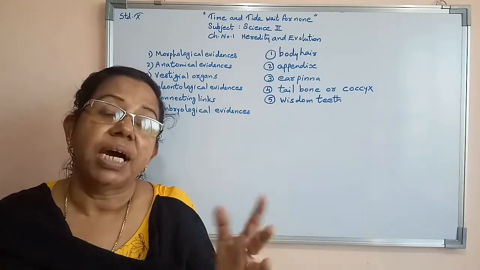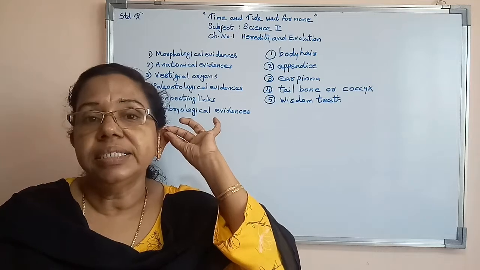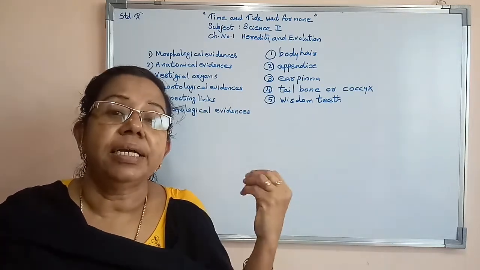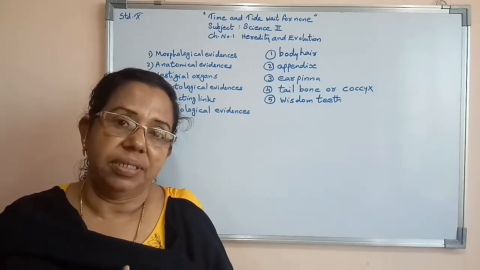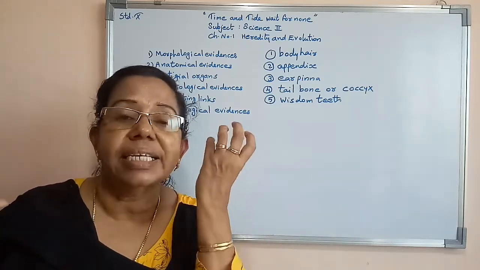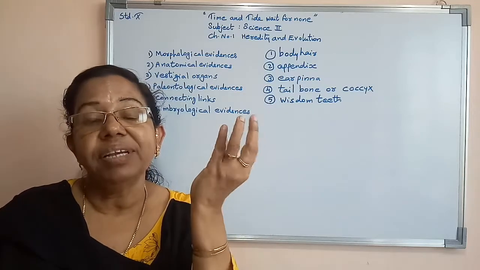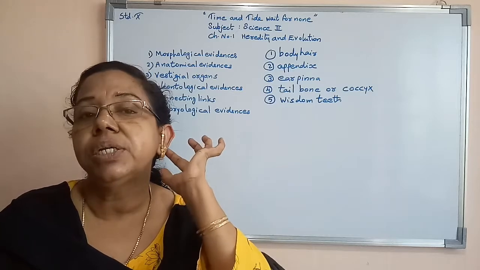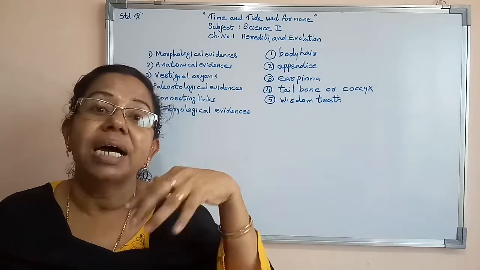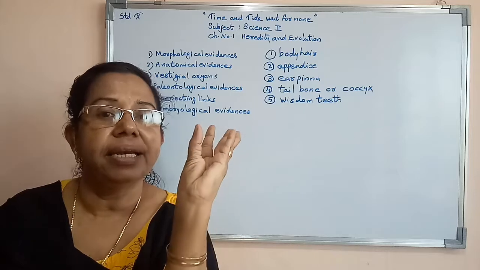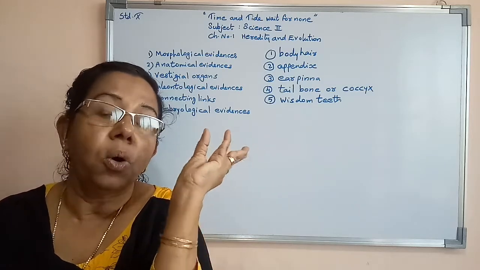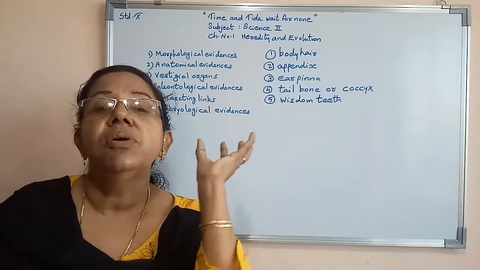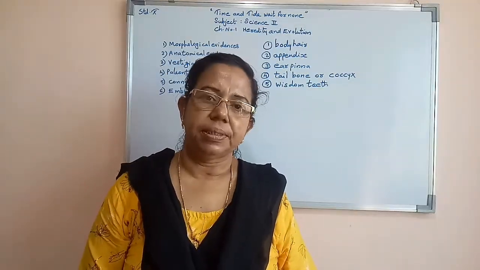But in other animals, the ear pinna helps them collect sounds. To find out from where a sound is coming, they have the capacity to move their ear pinna. But we do not have any capacity to move our ear pinna. Other animals have a cone-like ear pinna that can move here and there for collecting sound waves.